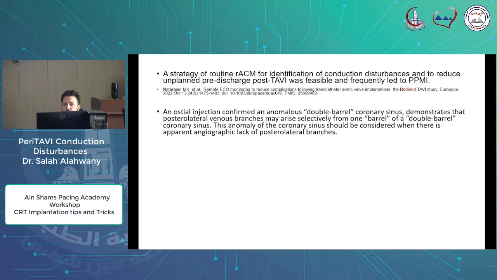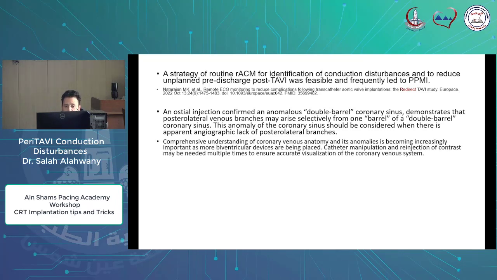So a strategy of routine remote ambulatory cardiac monitoring for identification of conduction disturbances and to reduce unplanned post-discharge events after TAVI must be feasible, and frequently leads to permanent pacemaker implantation, which was shown in the REDIRECT TAVI study. Ostial injection can show a double barrel coronary sinus. It can demonstrate that the posterolateral venous branch may arise selectively from one barrel of a double barrel coronary sinus. This anomaly of the coronary sinus should be considered when there is apparent angiographic lack of posterolateral branches.